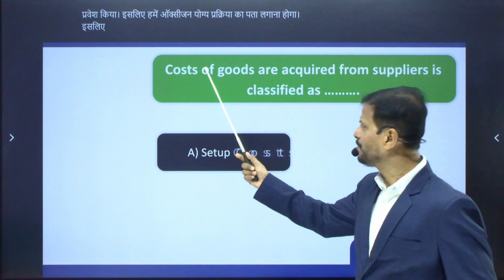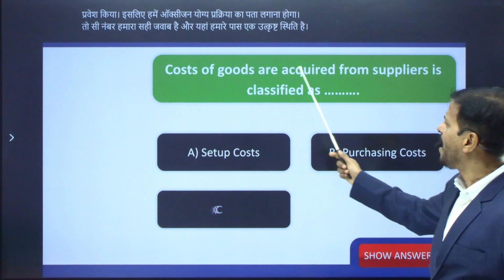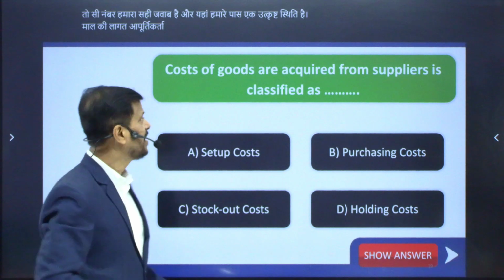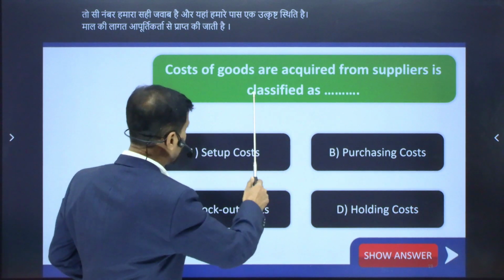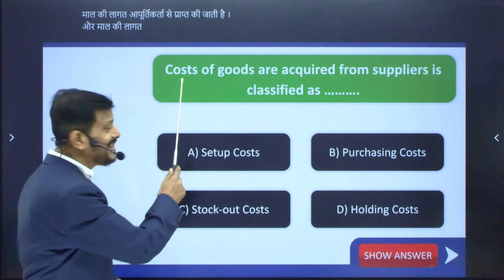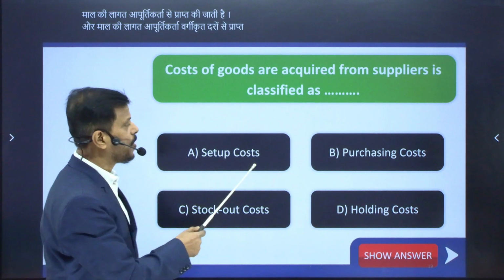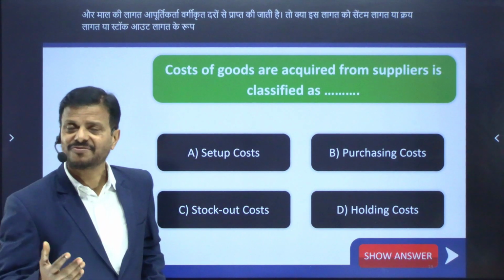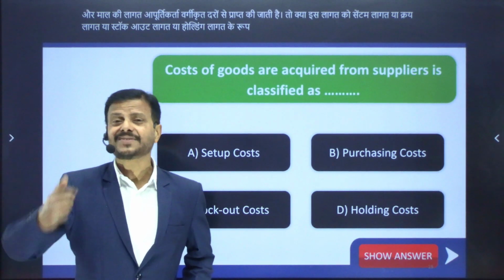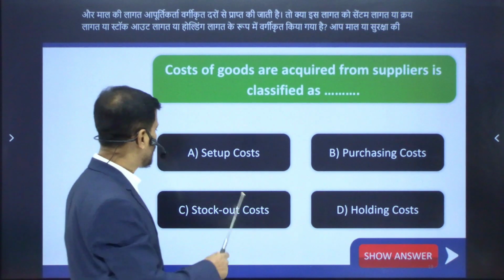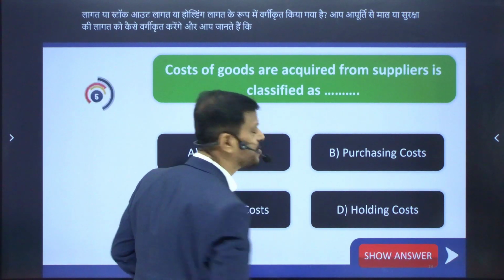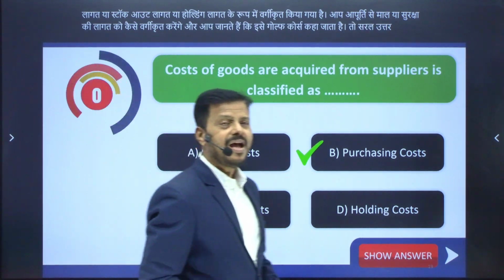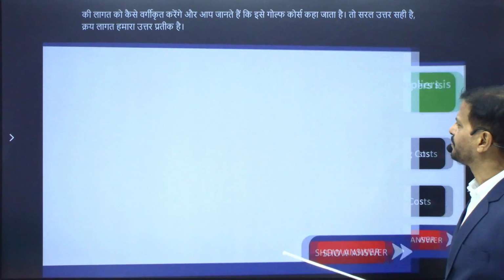And here we have the next MCQ. Cost of goods acquired from supplier. Okay, we have to buy goods from the supplier, and the cost of goods acquired from supplier is classified as. So is this cost classified as setup cost or purchasing cost or stock out cost or holding cost? How will you classify the cost of goods purchased from the supplier? And you know, this is called purchasing cost. So simple answer, purchasing cost is our answer. Very simple.